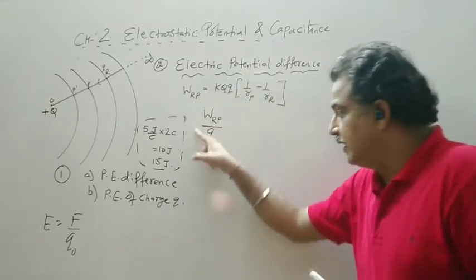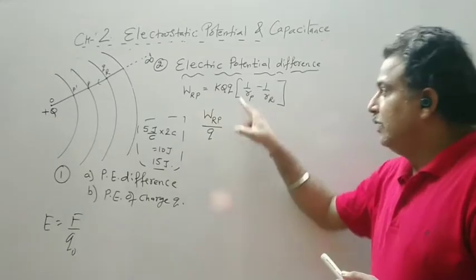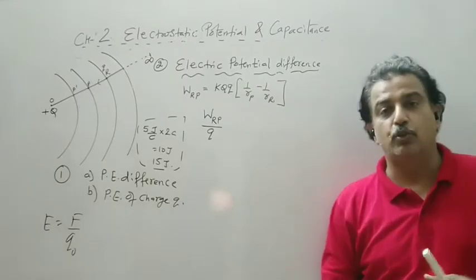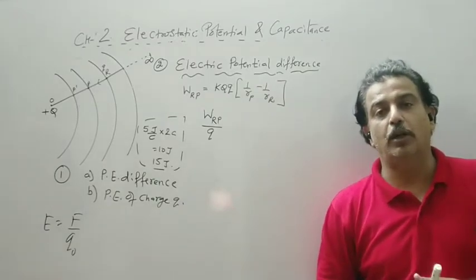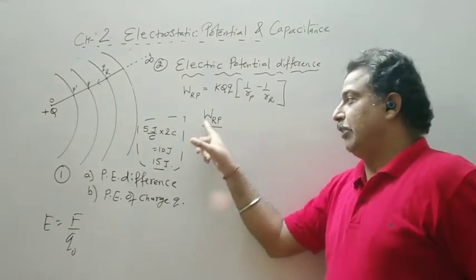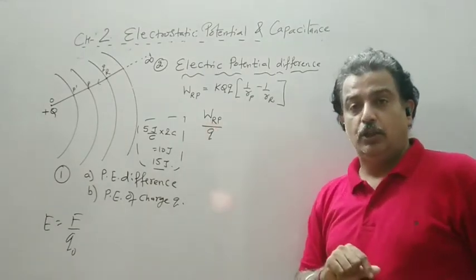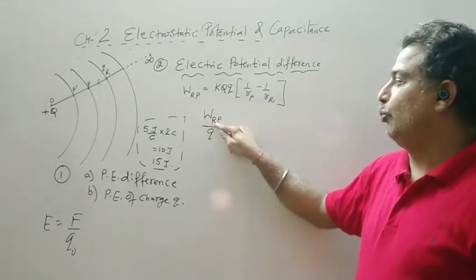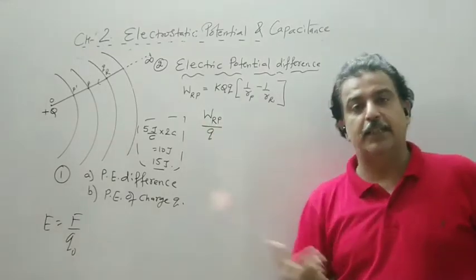So this is nothing but electric potential difference. It will give rise to a new physical quantity which is called electric potential difference, and it should be read as the work done to move a unit positive charge from point R to point P against the electric field.